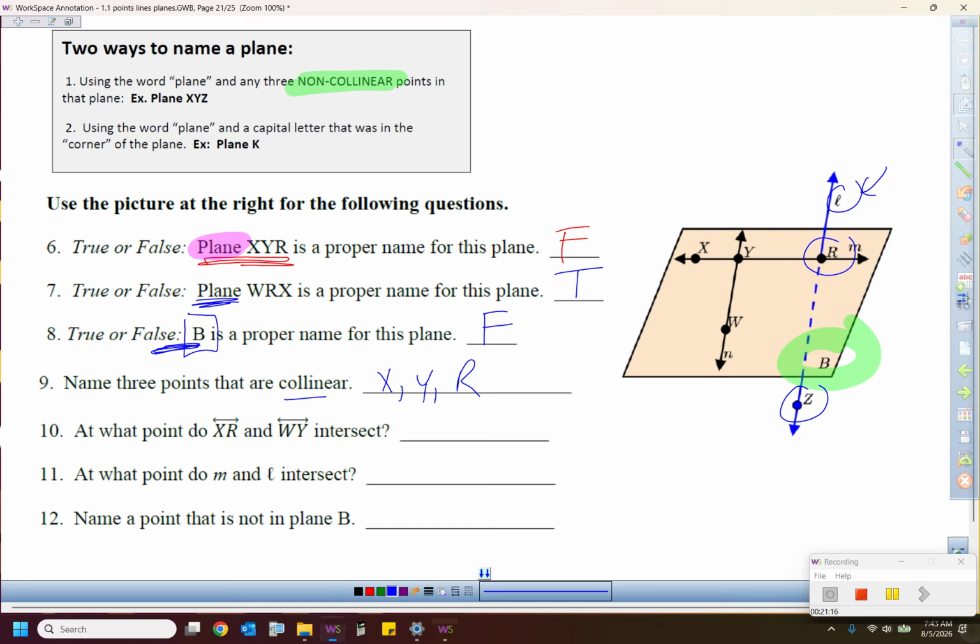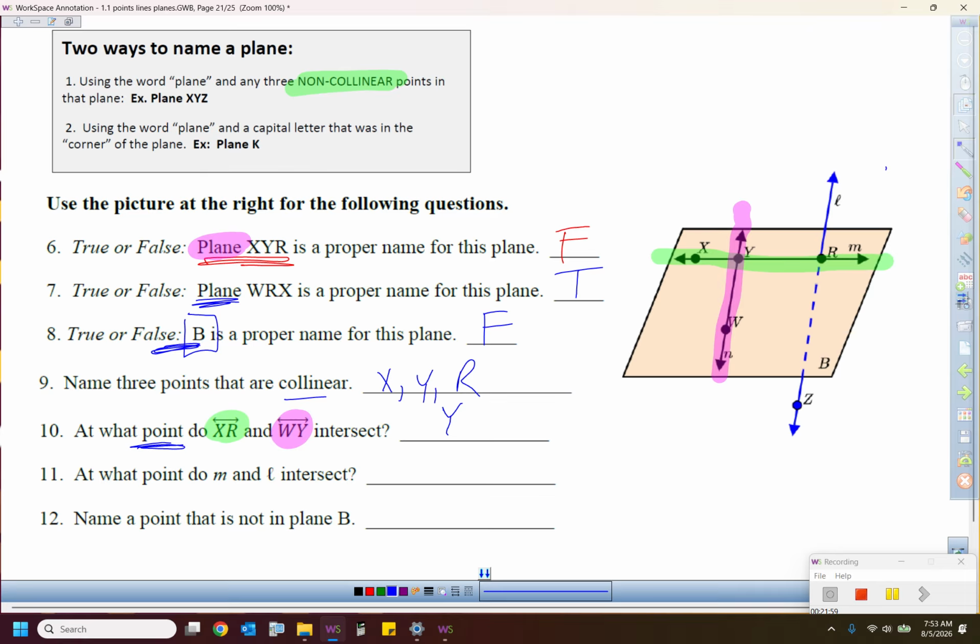Next question: at what point, so my answer has got to be a point. At what point does line XR, so that's this guy right here, line XR. I'm a big highlighter guy if you like to highlight, see things in colors. And line WY, this pink guy right here, where do they intersect? Well, they cross at point Y, so I will just put the capital Y. Do not put the word point in front of it. I'll actually take off some points if you do that, because that's not proper.